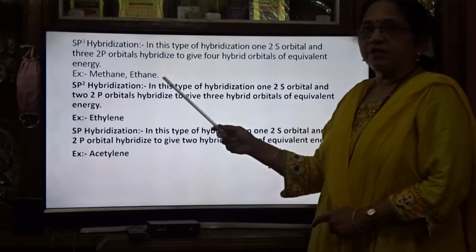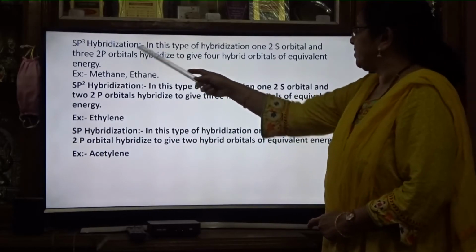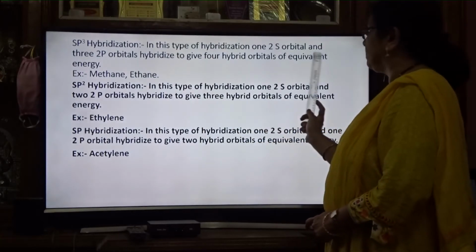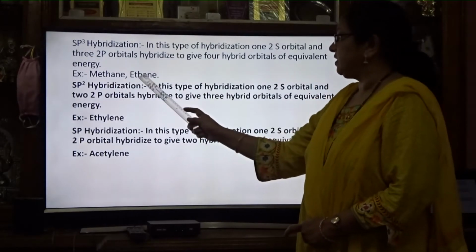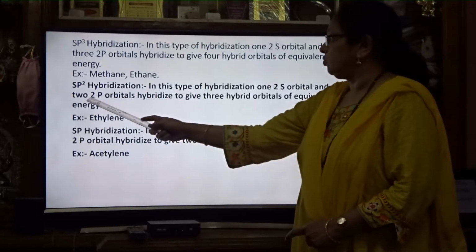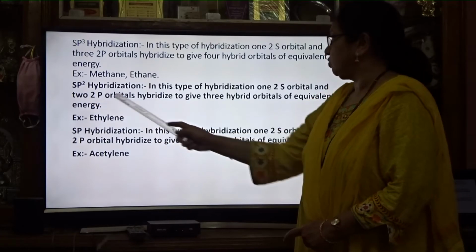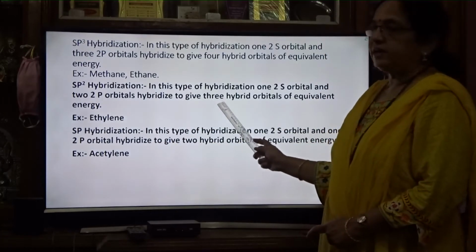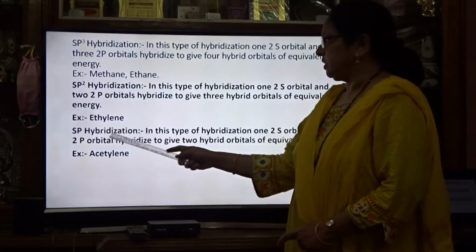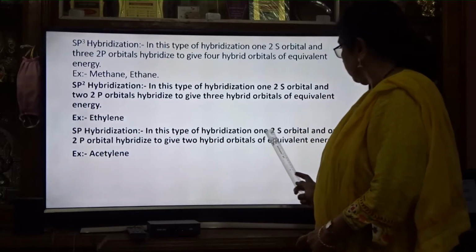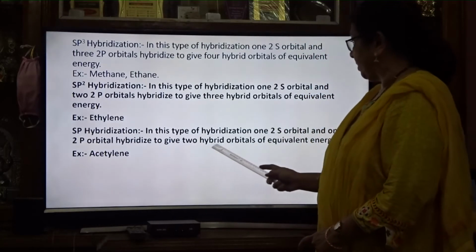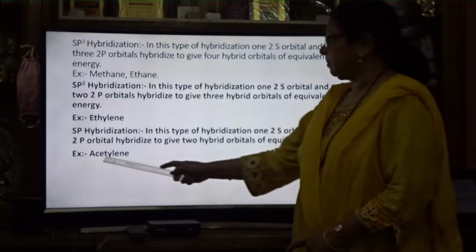So the same thing is here. In sp3 hybridization, one 2s orbital and three 2p orbitals are hybridized to give 4 hybrid orbitals of equivalent energy. Examples are methane and ethane. And in sp2, one 2s and two 2p are hybridizing to form 3 hybrid orbitals of equivalent energy. Example is ethylene. In sp hybridization, one 2s and one 2p hybridize to give 2 hybrid orbitals of equivalent energy. Example is acetylene.